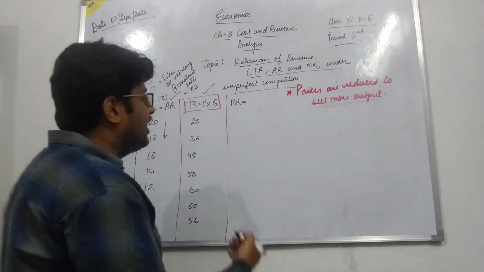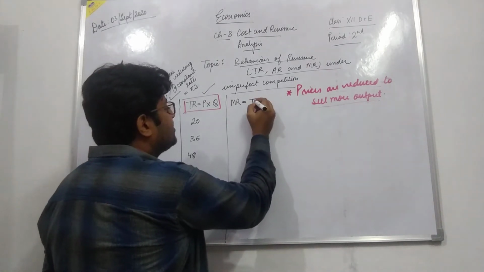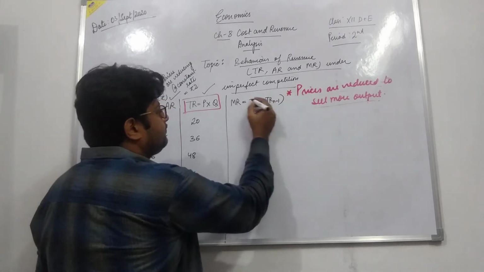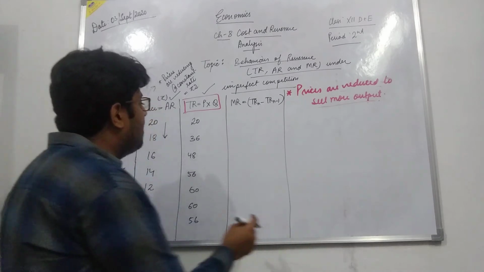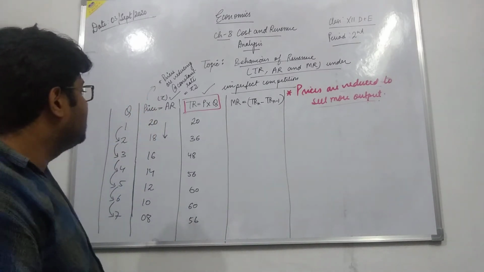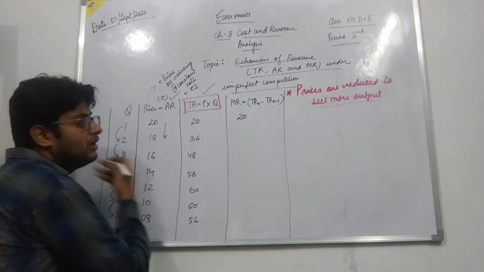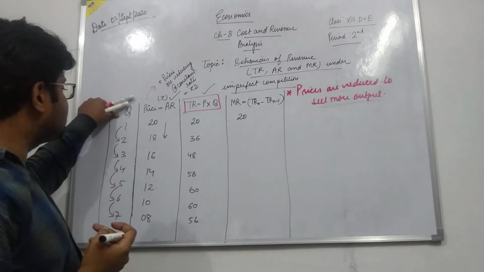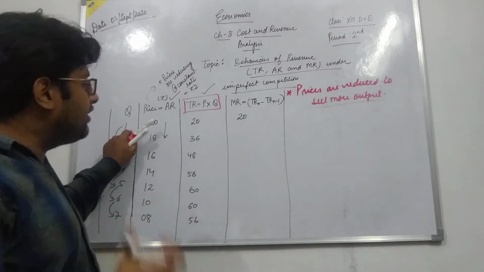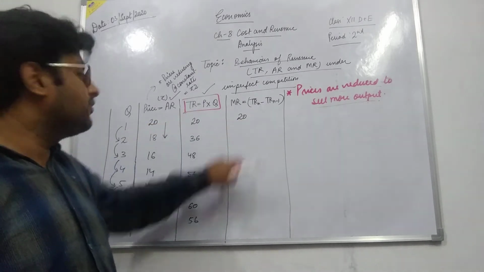You can calculate it by different methods, or we can say, take just TR minus TR of n minus 1. That means a particular total revenue will be subtracted by the preceding total revenue. So here it would be 20, because when he sells the first unit, the additional revenue that he will get will be the same as the price at which he is selling.